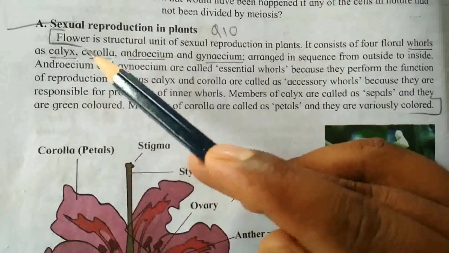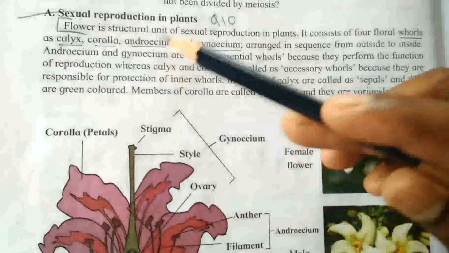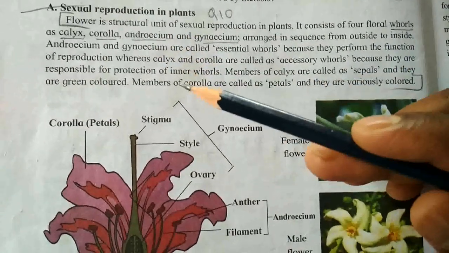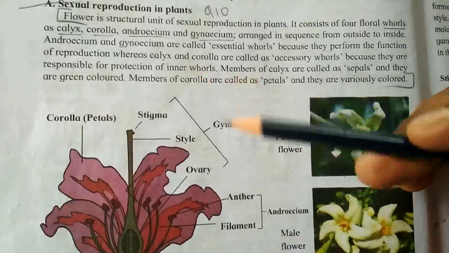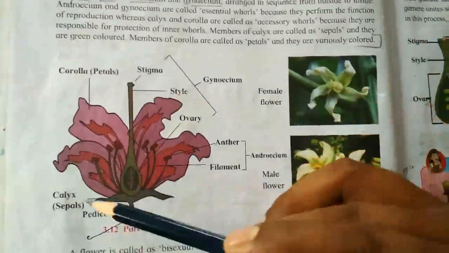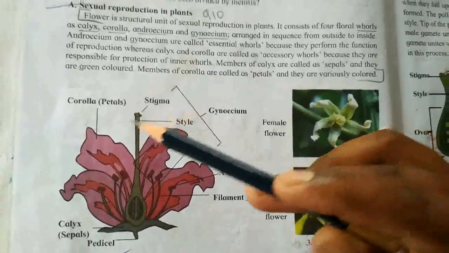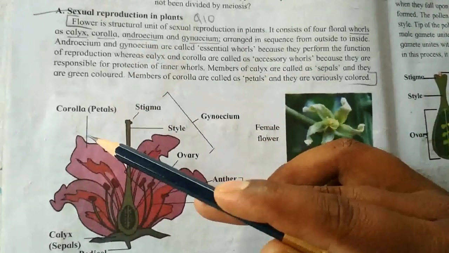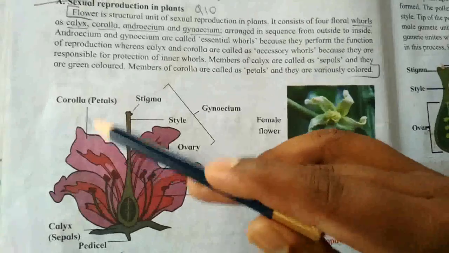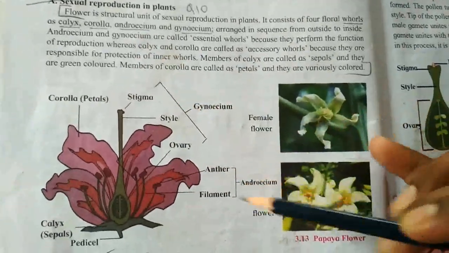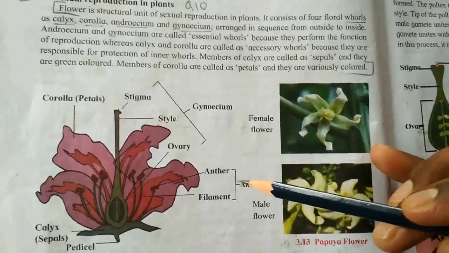Calyx means the ring of small green leaves that protect a flower before it opens. This is the calyx. Corolla means the petals of the flower. Androecium: in the androecium, anther and filament are included.